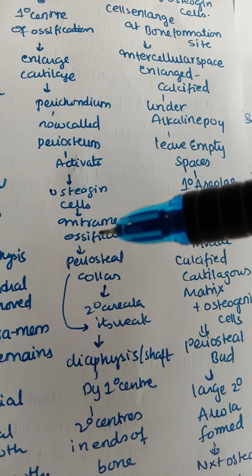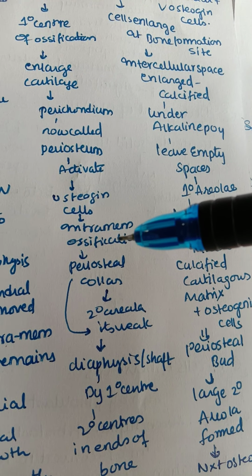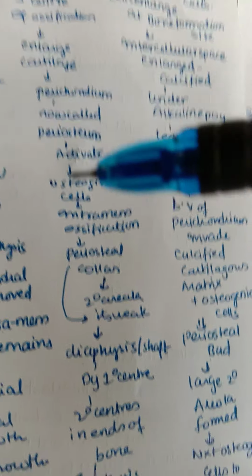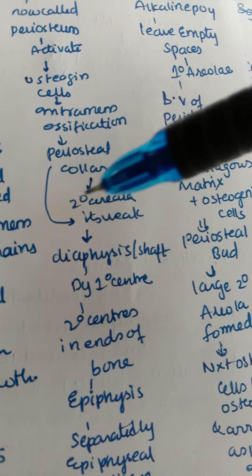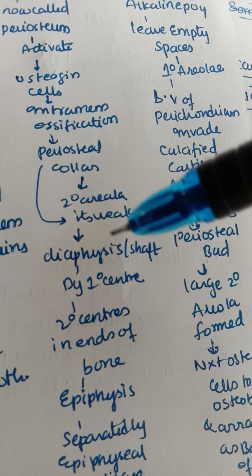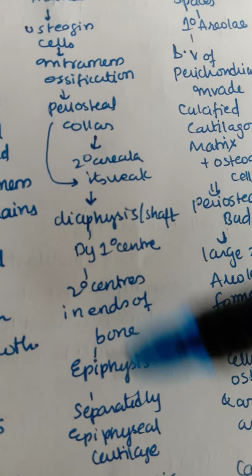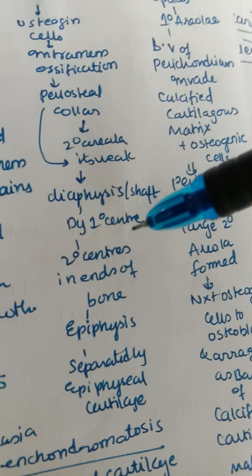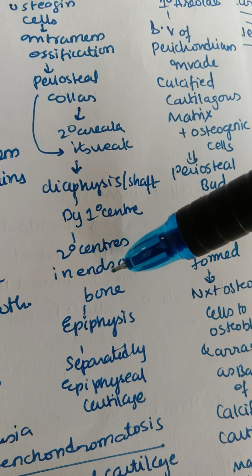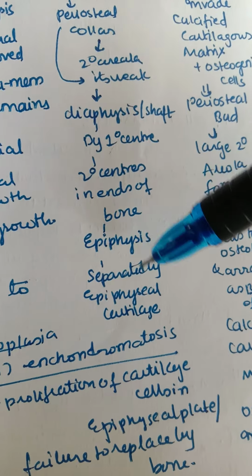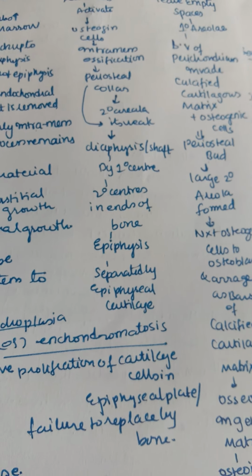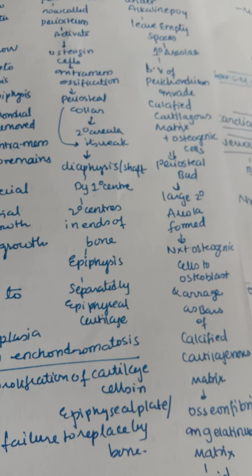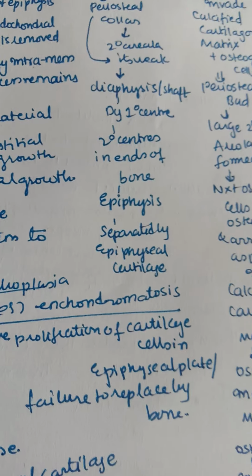So remember that in the development of a long bone we have both types of ossification, endochondral ossification and also intramembranous ossification. In the intramembranous ossification, the periosteal collar is formed, which leads to formation of secondary areolae. Secondary areolae are mainly weak because of the periosteal collar. Next, a diaphysis or shaft is formed, which has the primary center, and the secondary centers are formed at the ends of the bone. We know the ends of the bones are epiphyses, and they are separated by the epiphyseal cartilage. Epiphyseal cartilage is the main zone where growth of the bone takes place, that is elongation of the bone, as we humans gain height because of growth of this epiphyseal cartilage. So that's it till now.